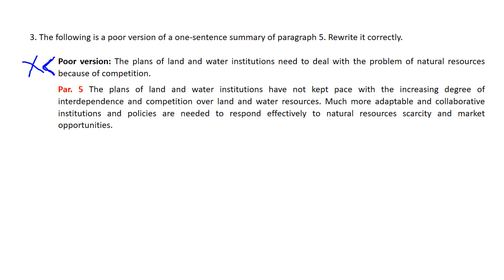The plans of land and water institutions have not kept pace with the increasing degree of interdependence and competition over land and water resources. Much more adaptable and collaborative institutions and policies are needed to respond effectively to natural resources scarcity and market opportunities.